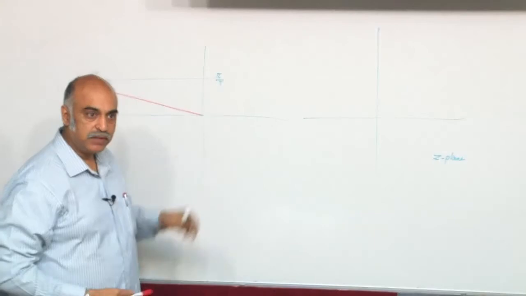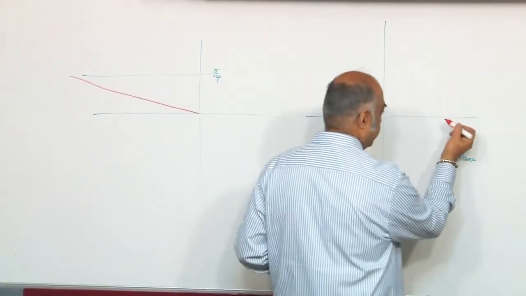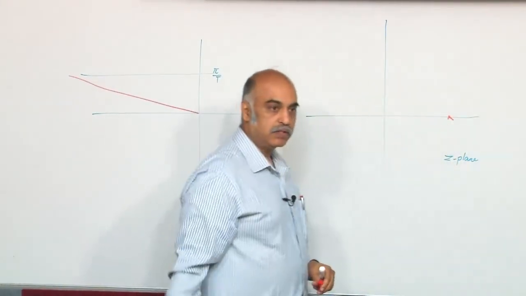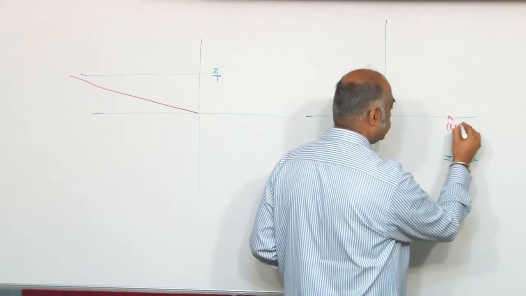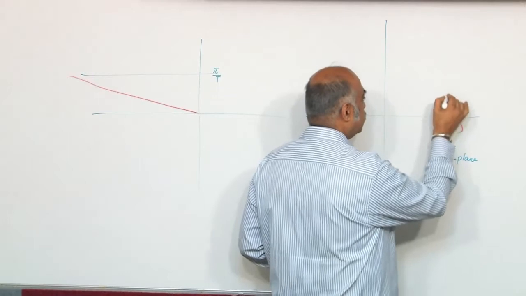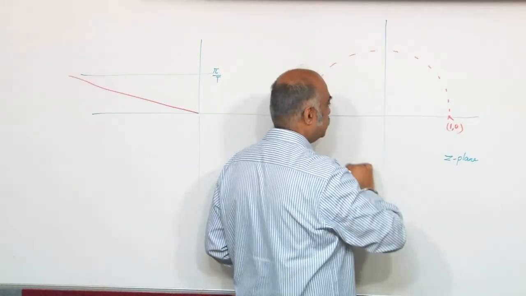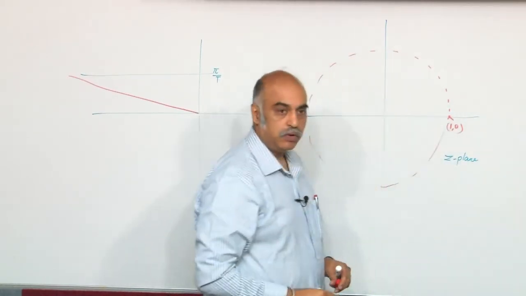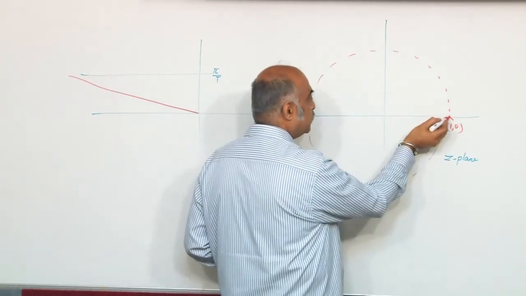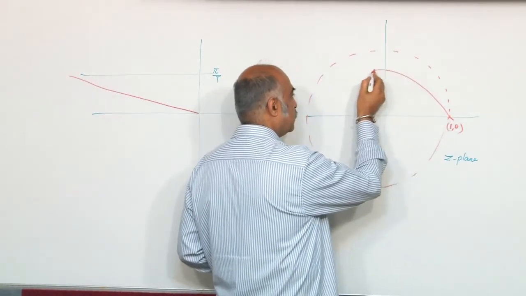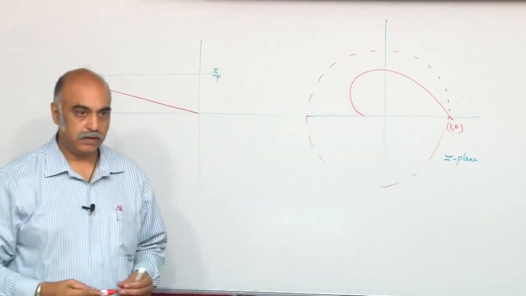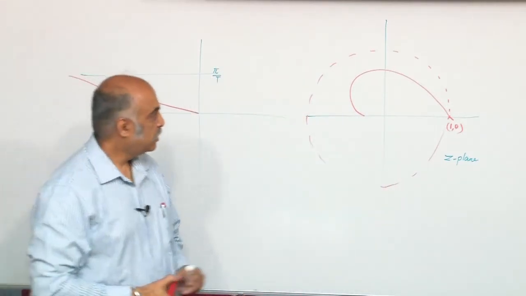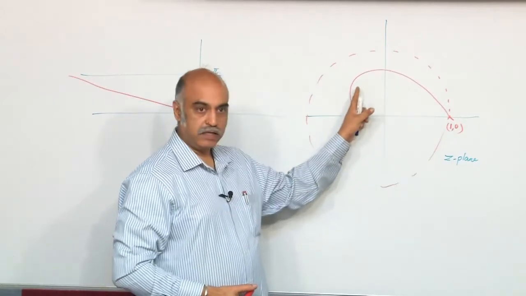So, you start with this point, which is 1, and if this is your unit circle, this starts going in that fashion. The radius continuously decreases.